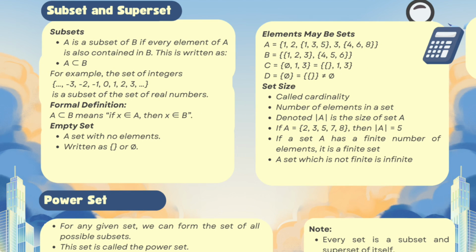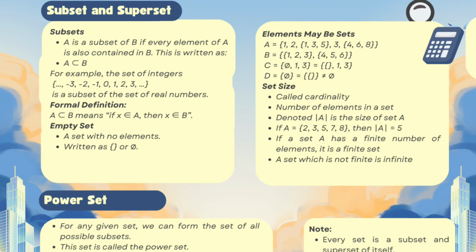Let's start with subsets. A set A is called a subset of B if every element in A is also in B. For example, the set of integers, ..., -3, -2, -1, 0, 1, 2, ..., is a subset of the set of real numbers.